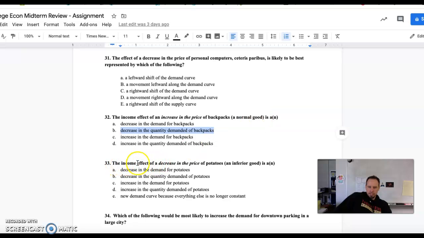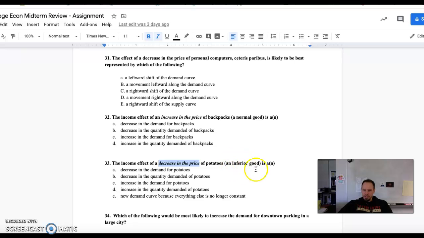Question 33 says, what is the impact of a decrease in price? Here we've got price decreasing for potatoes, which are an inferior good. Now, I just mentioned that it is both the income and substitution effect. The substitution effect will always hold true in that they will move in the same direction. Meaning as the price increases for a good, I am going to increase my demand for substitutes, therefore decreasing the quantity demanded for the good in question.